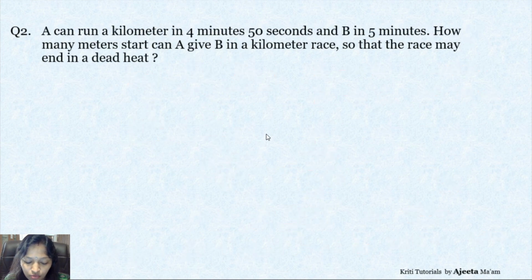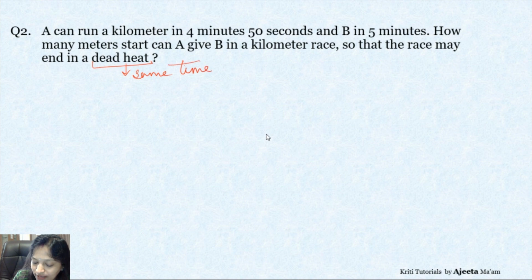A can run a kilometer in 4 minutes 50 seconds and B can run the same in 5 minutes. How many meters start can A give B in a kilometer race so that the race may end in a dead heat? Now, the meaning of start I have already told you. What is the meaning of the word dead heat? Dead heat means they are going to reach the finishing point at the same time. That is, both are going to finish the race at the same time. So dead heat means you are reaching there at the same time.